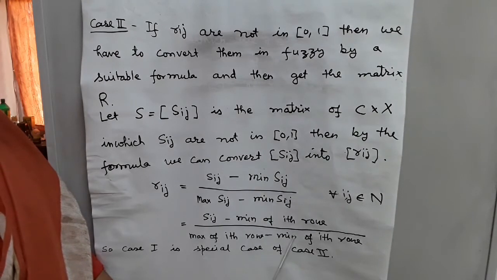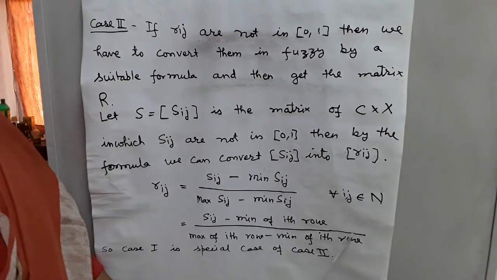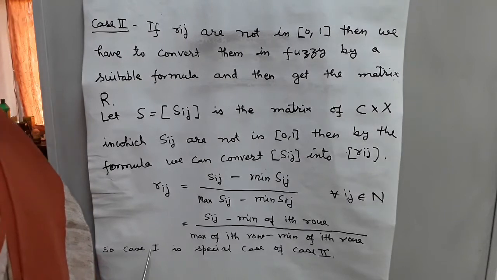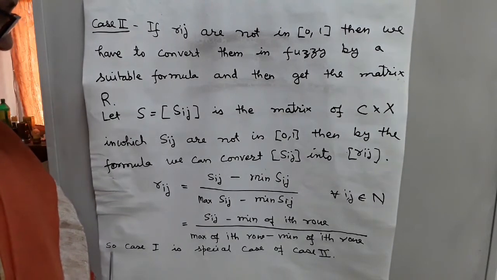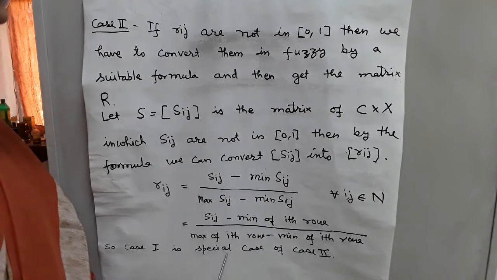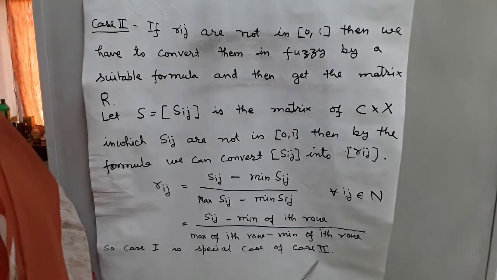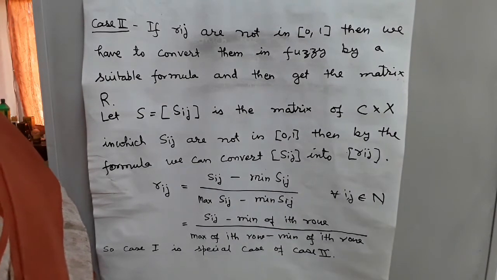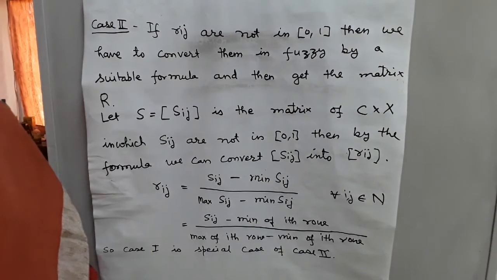So we see that case 1 is a special case of case 2. Case 2 is the general case of case 1.